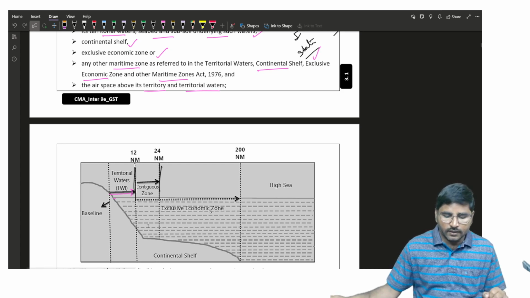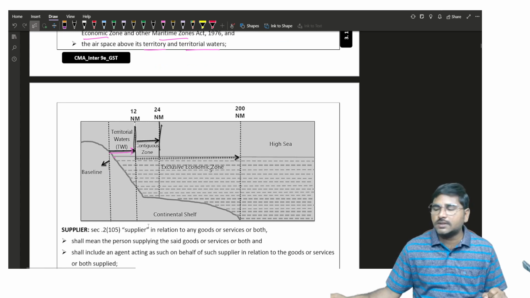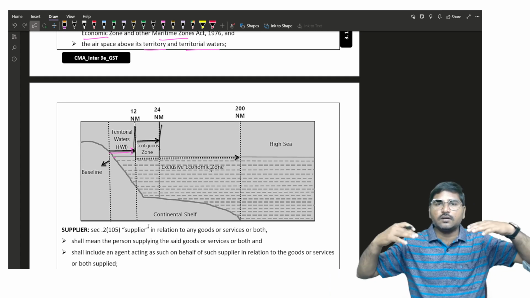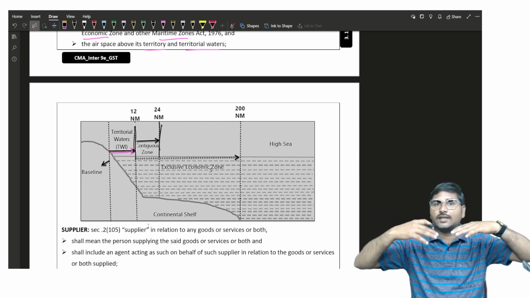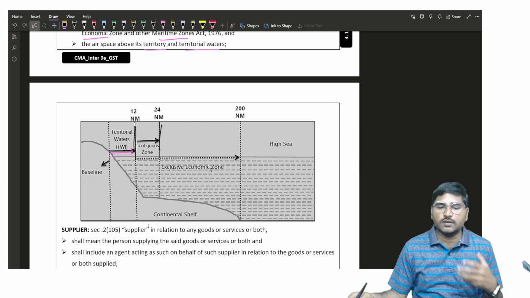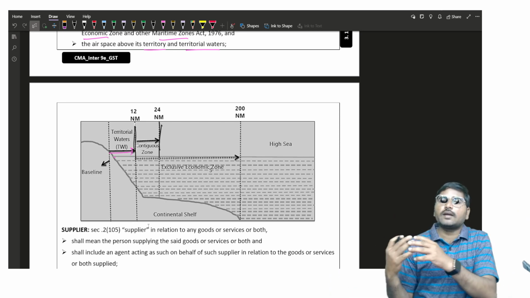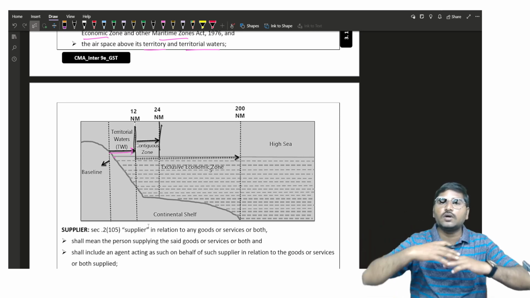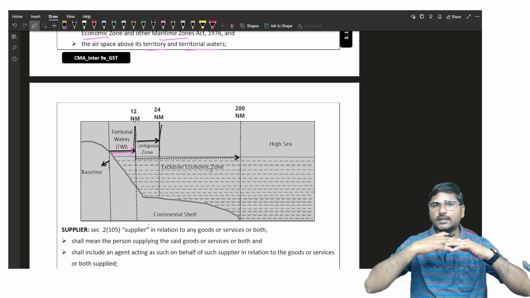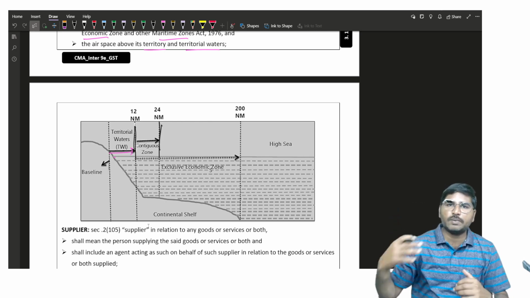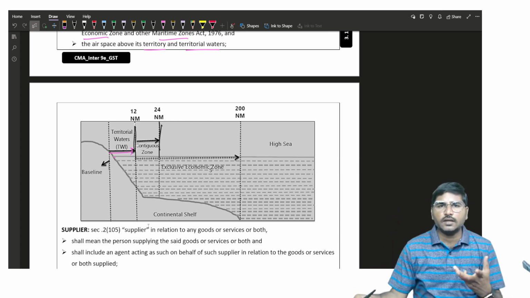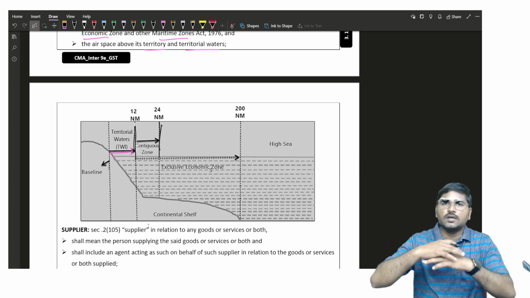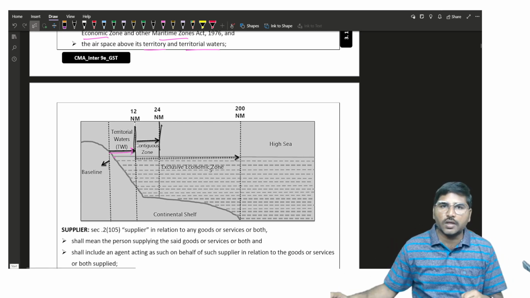Sir, can we do a commercial activity in airspace? Why not? The loading or unloading of fuel between two aircraft can be done in air. Suppose at the time of war there is a new technology where the fuel can be filled by the other aircraft. That means it can easily be shifted from one aircraft to another. Such activity will be done in the airspace. Now if such activity is done in the airspace of the territorial waters, the Indian government has a right to levy tax on it, because such commercial activity has been done in the airspace of the territorial water.